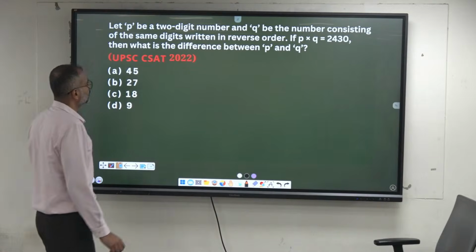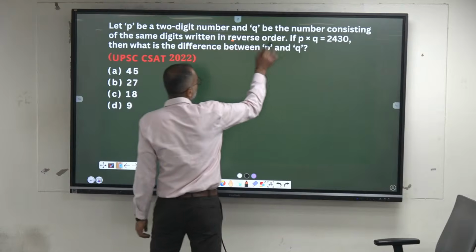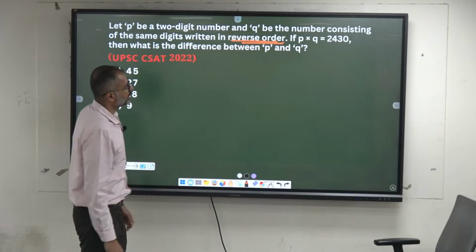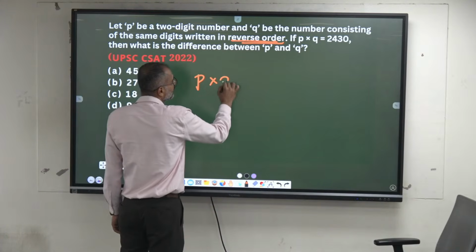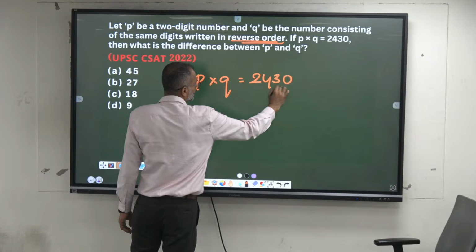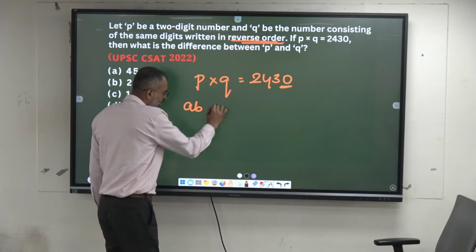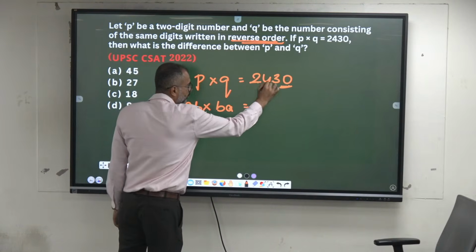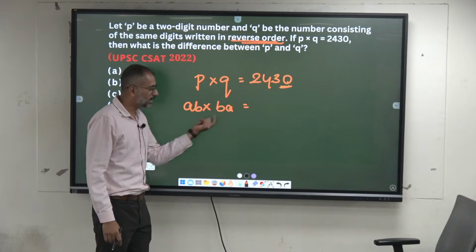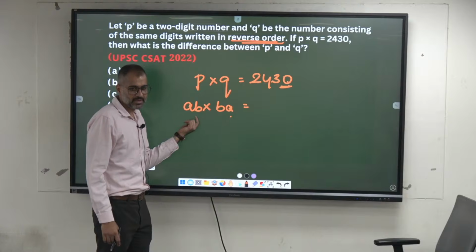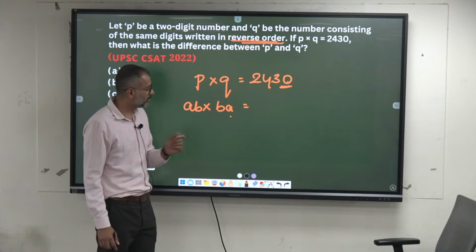P is a 2-digit number, Q is the number consisting of the same digits written in the reverse order. Their product has to be 2430. You have to take a wild guess here. Work on the unit digit. We are getting a 0 at the end. These 2-digit numbers like AB, BA, if you multiply these two, you should get 2430. To get 0 at the end, it has to be either 5 and 2, or else 0 and any number. We'll work on 5 and any even number.